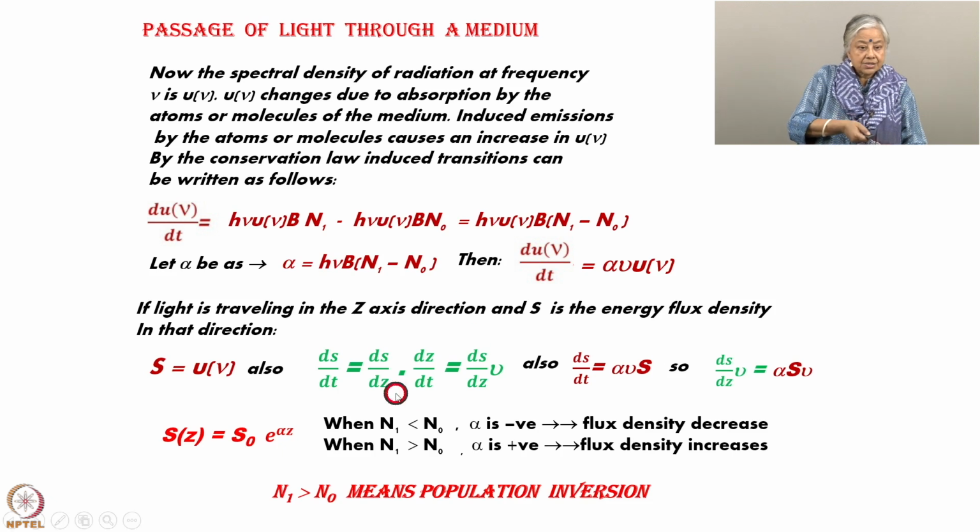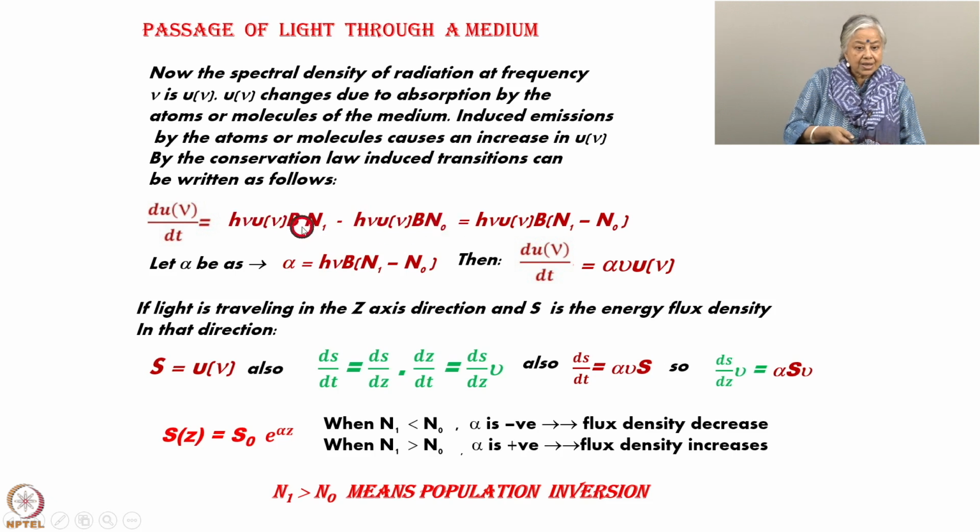So, this rate is equal to h nu u nu B, where B is the Einstein's rate coefficient, and n1 is the number of particles in the lower level, and h nu is the radiation associated with that difference in energy level. So, obviously, it will be proportional to this, minus what is coming down.